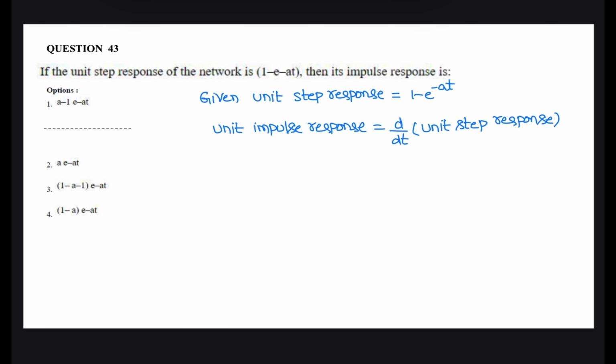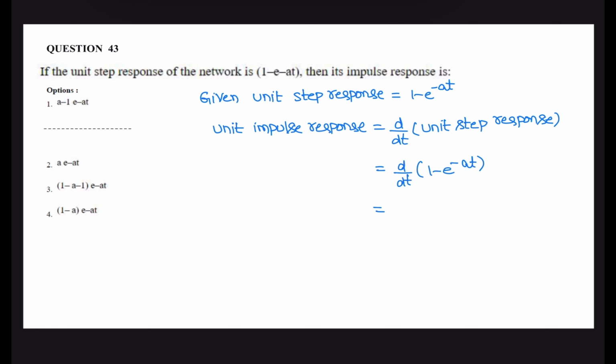Next question. If the unit step response of a network is 1 minus e power minus at, then find the impulse response. The impulse response is the differentiation of the unit step response: d by dt of 1 minus e power minus at.